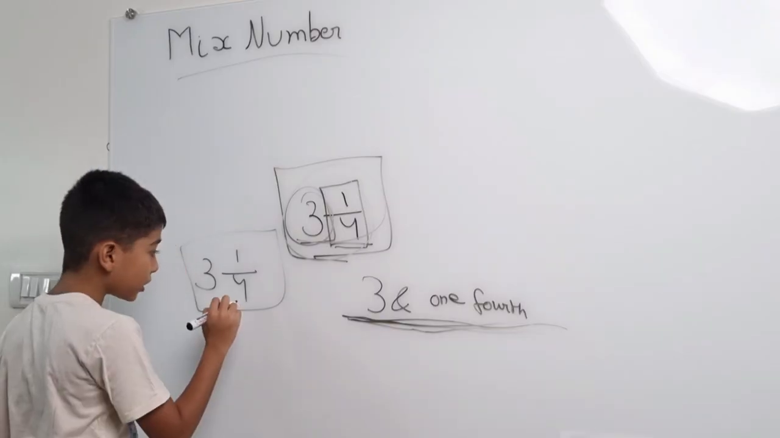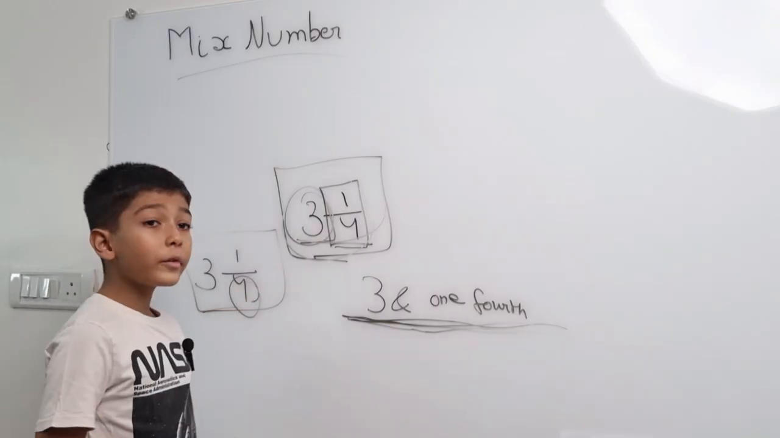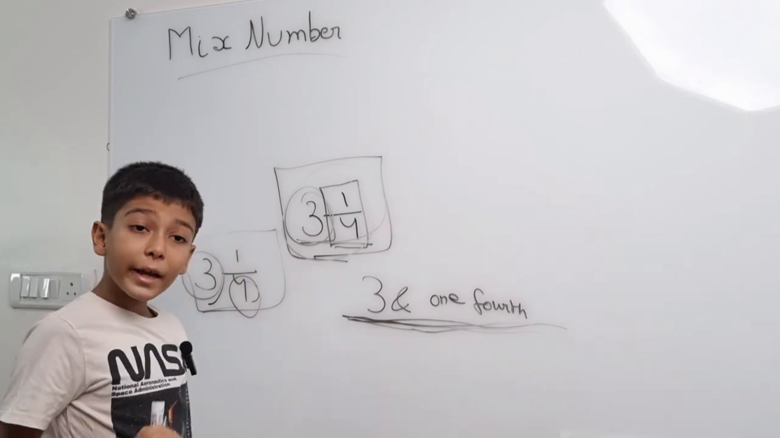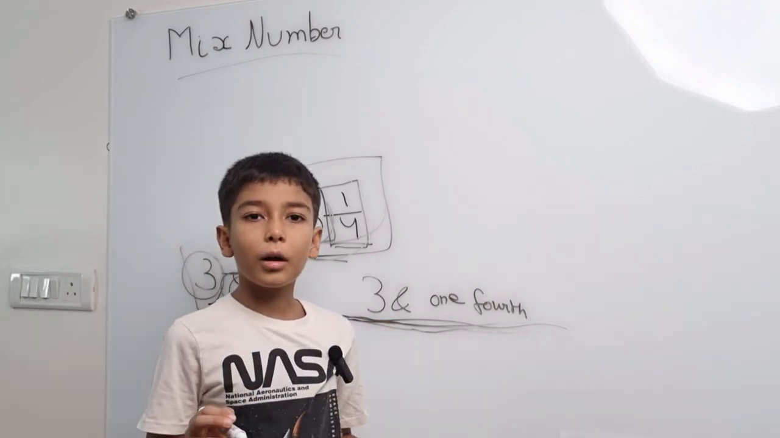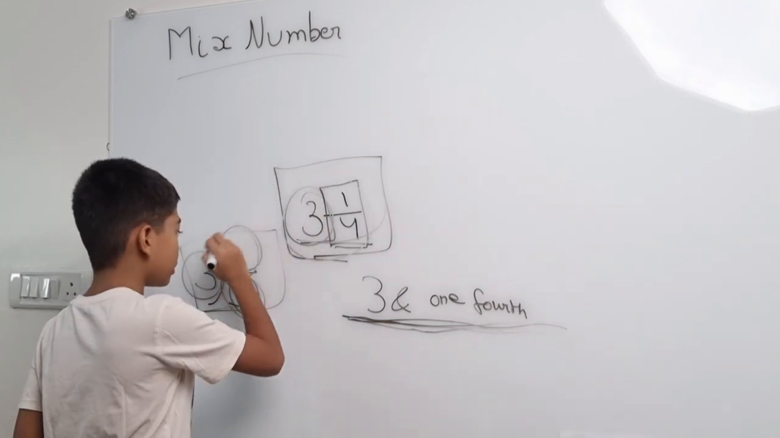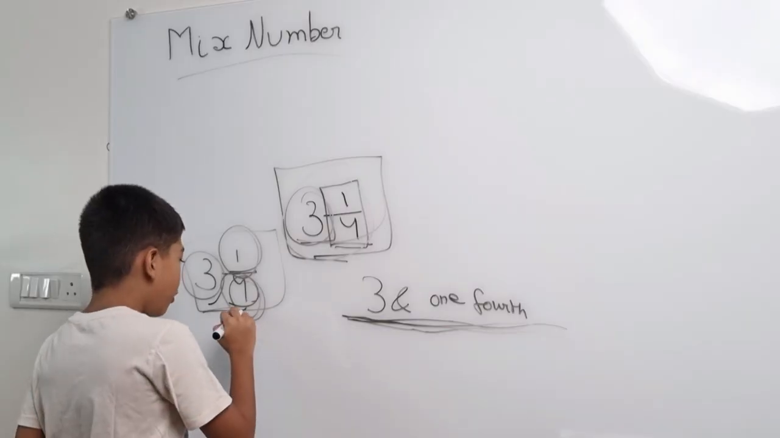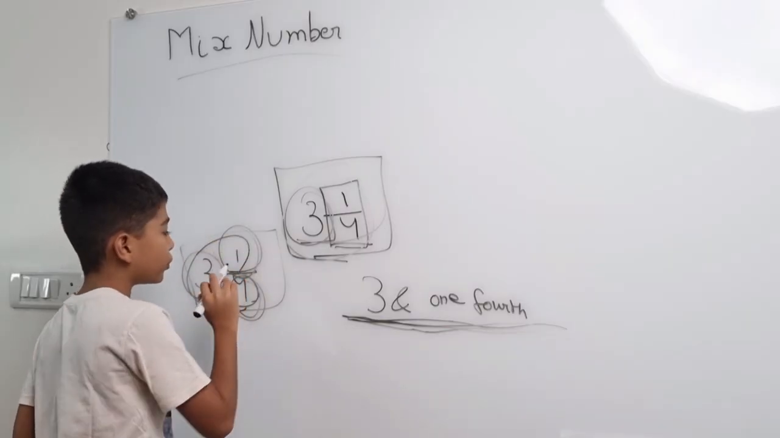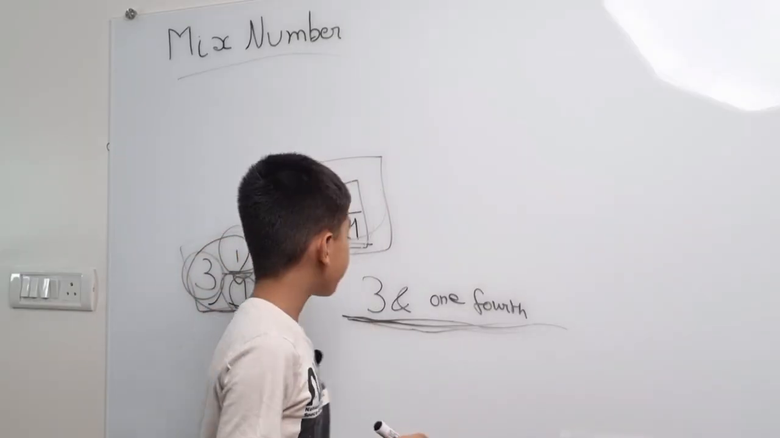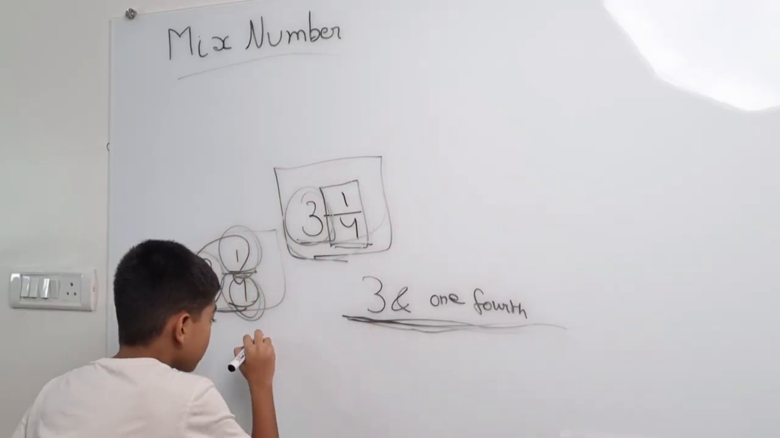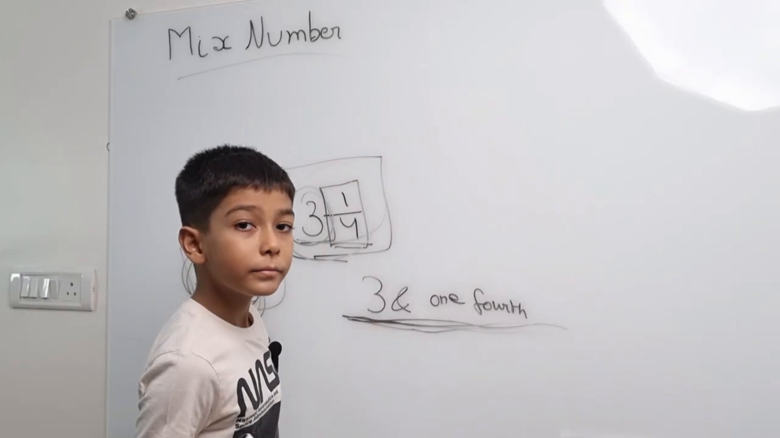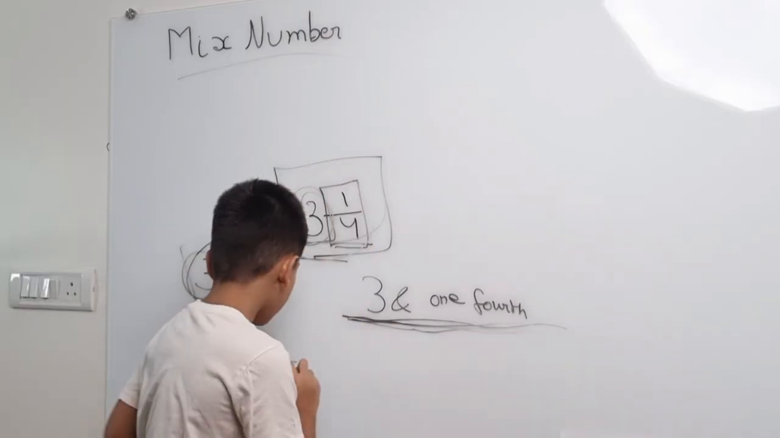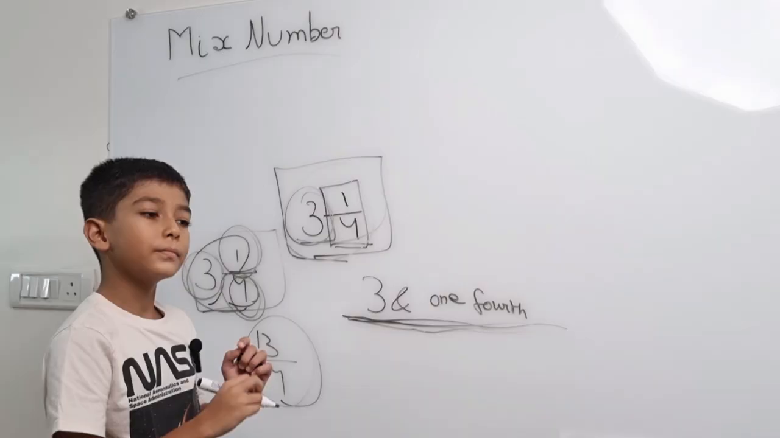Simple. Just multiply the denominator by the whole number. When the answer comes, just add it to the numerator. So this will be 4 multiplied by 3, which is 12, and 12 plus 1, which will be 13. So this will be 13, but 4 will still be there. Only then it will become an improper fraction.